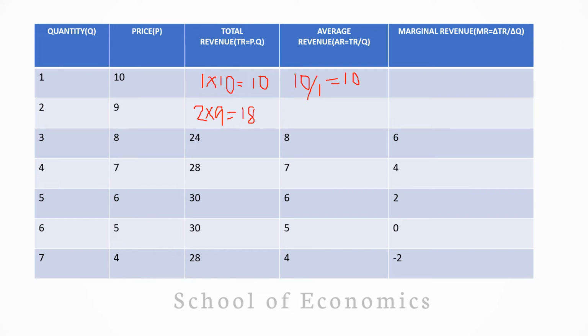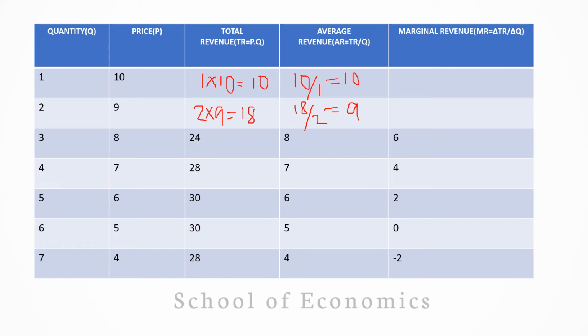And next, what is the value of AR when the price is 9? So it is again TR divided by Q, that is 18 divided by 2, that is equals to 9. So value of AR is 9 when the price is 9.